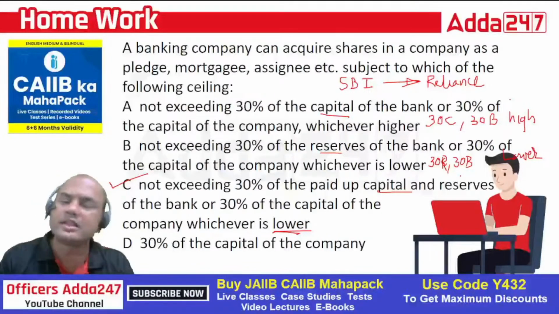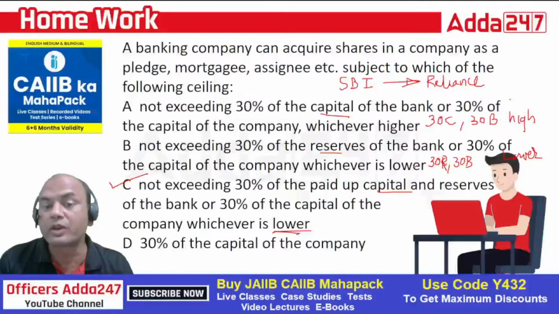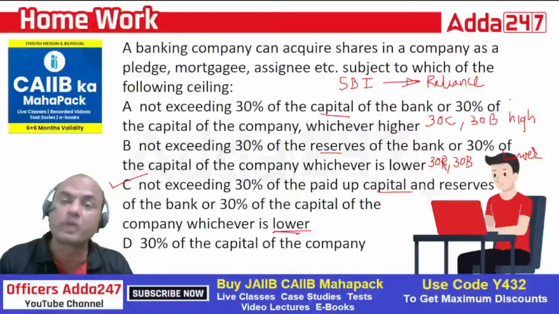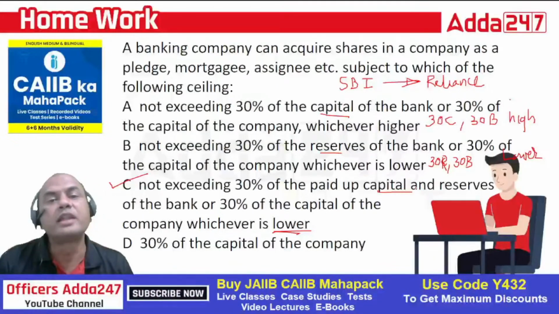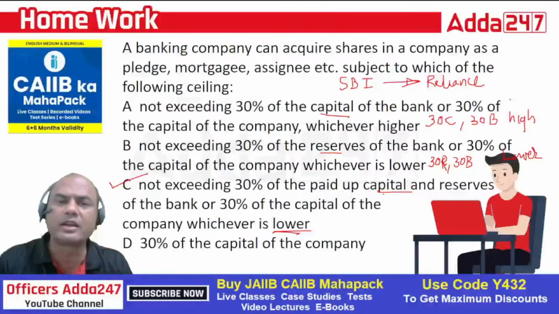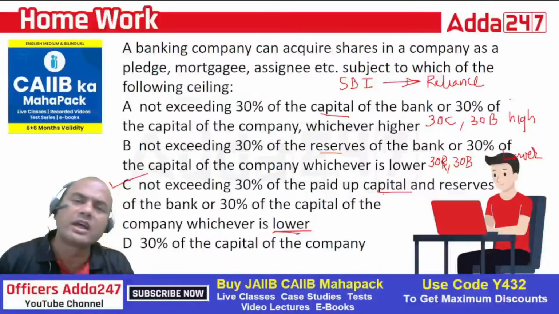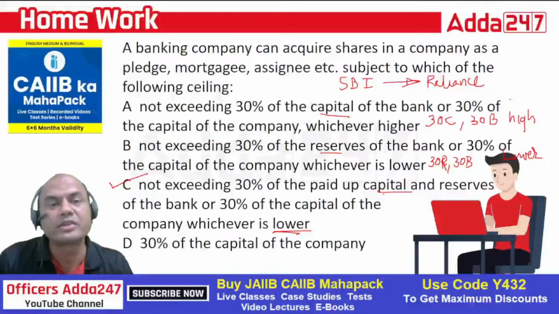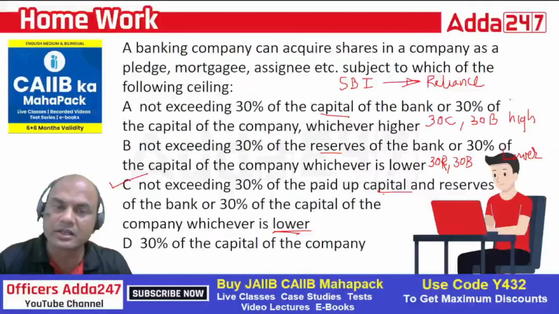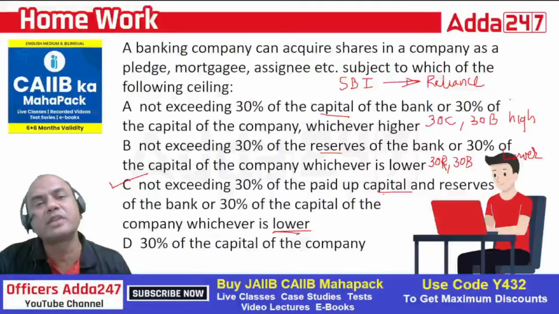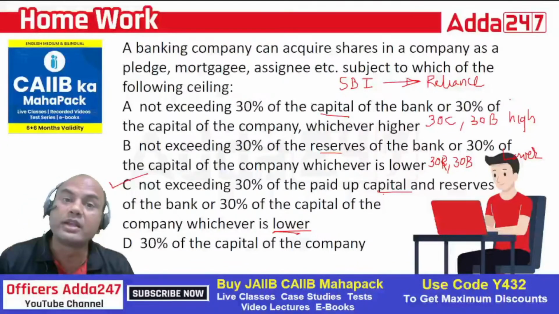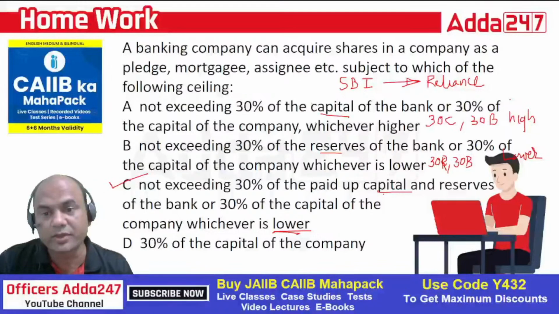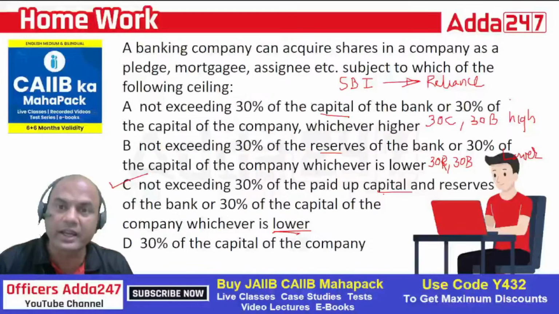What is capital and reserves? Remember, I'll just explain it in short, because we have to go for a new topic. Capital is of two types, tier 1 and tier 2. Tier 1 capital will again have two types: one is CET1 and AT1. CET1 means common equity tier 1 and AT1 means additional tier 1. CET1 will again have 3 to 4 parts. One is revaluation reserves, which have been added in CET1. Then net profit, then reserves and surplus, and common equity, not preference equity.